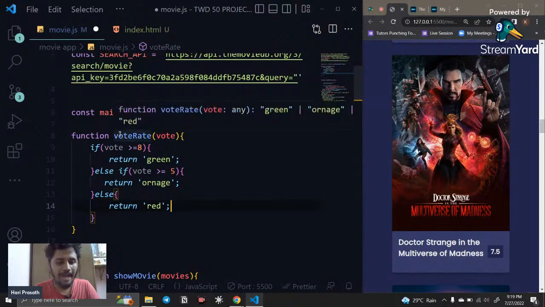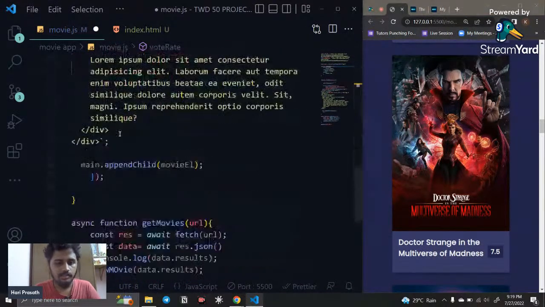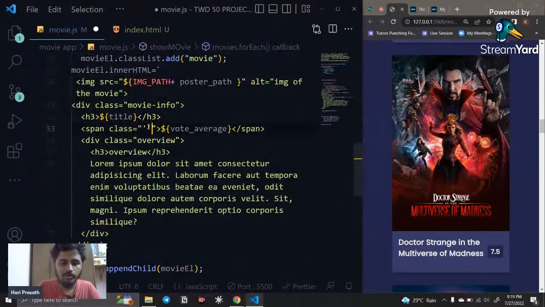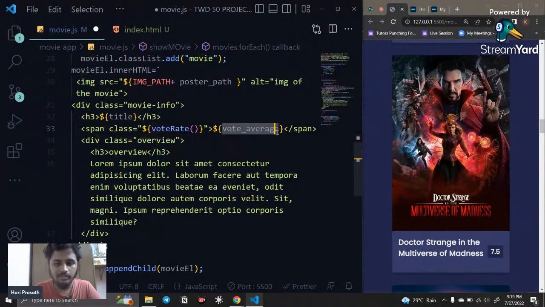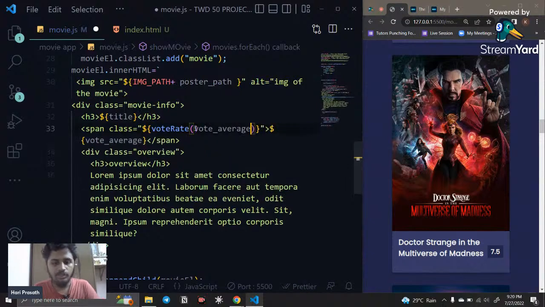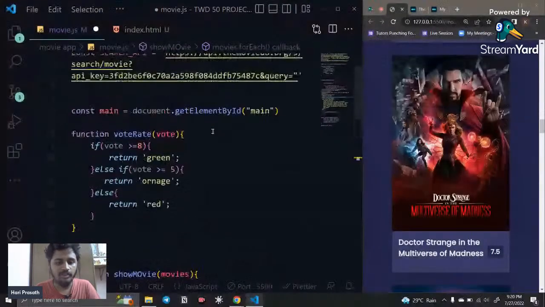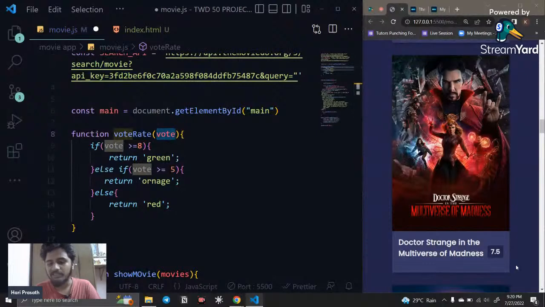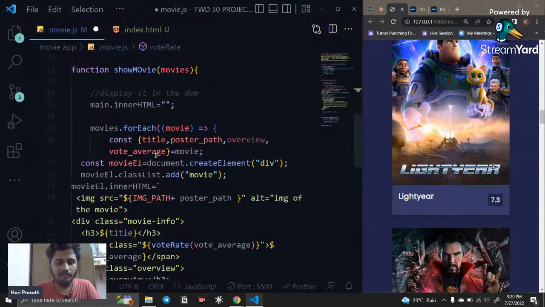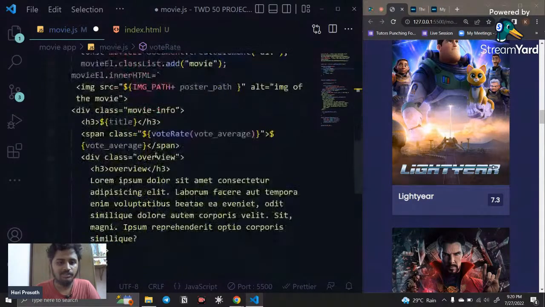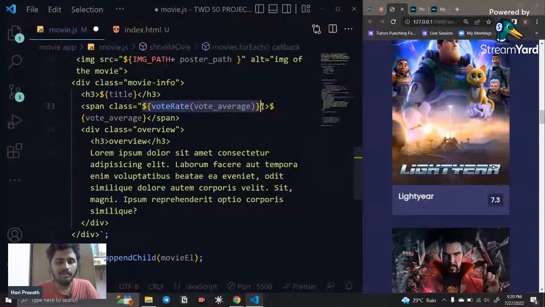Okay, so I'm going to add this function inside this class list. Note it down, inside this class list. So how can I add this? I just use the template literal, call the function, and inside this function pass this vote average. Then this vote average is passed to this function, a number like 7.5 or 7.3, and it checks with the condition and returns the value. If this function returns green, then it's going to show in the green color.